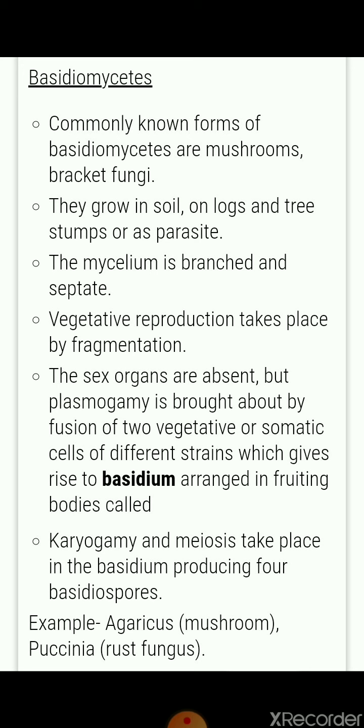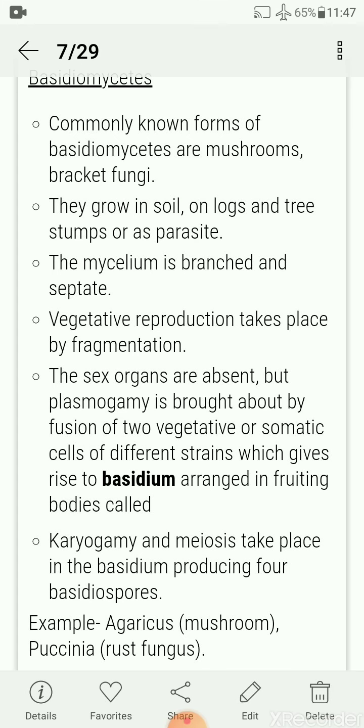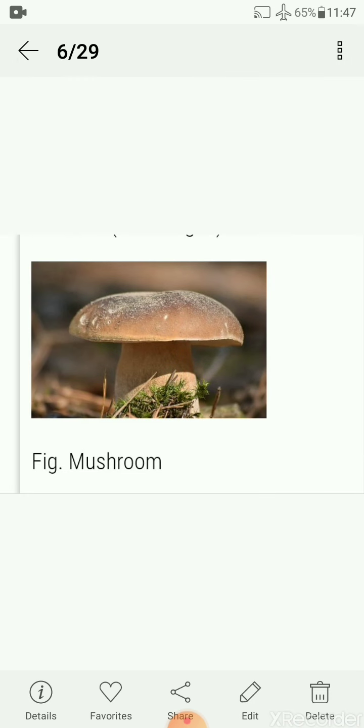Karyogamy and meiosis take place in the basidium, producing four basidiospores. Examples are Agaricus, a mushroom, and Puccinia, a rust fungus that causes disease in plants. The structure of a mushroom is given here.